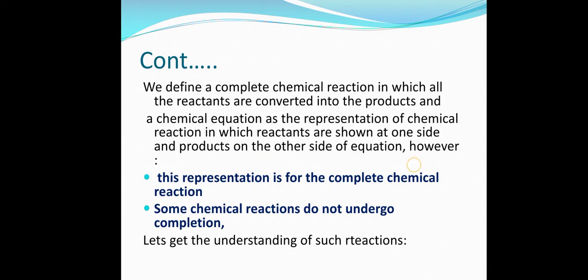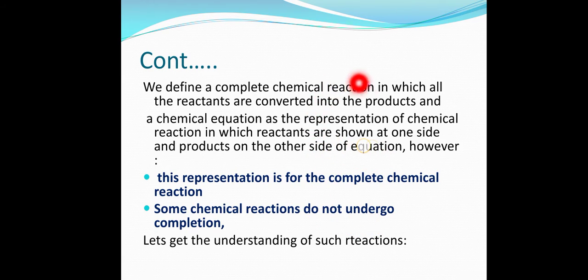Now as we have discussed earlier, what is a complete chemical reaction? A chemical reaction in which all the reactants are converted into products. This is a complete chemical reaction. Similarly, a chemical equation represents how the reactants are converted into the products, showing reactants on one side of the arrowhead and the products on the other side of the equation.